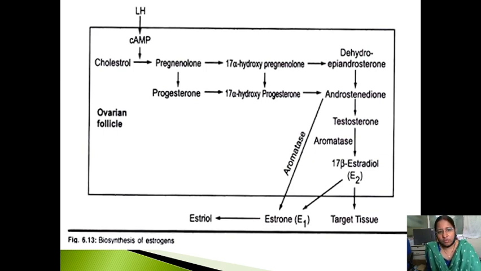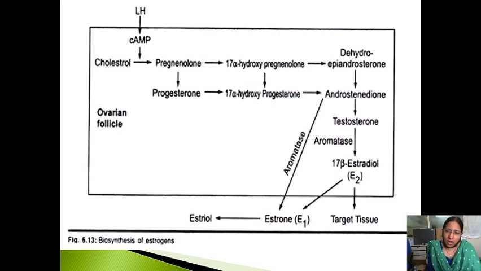Now coming to cholesterol, this cholesterol will convert into pregnenolone, 17 alpha hydroxypregnenolone, then to dehydroepiandrosterone, then to androstenedione, then to testosterone. This testosterone in the presence of aromatase will get converted into 17 beta estradiol. Now this 17 beta estradiol is the one which is produced from the ovaries and which is the active form of estrogens.